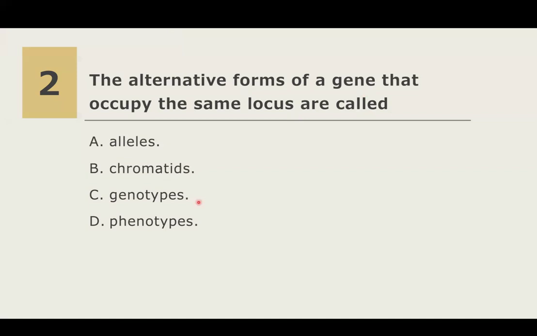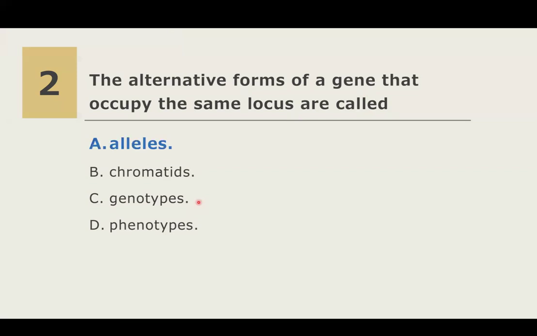The correct answer is letter A. Alleles. Alleles are the different forms or the different versions of the same gene. For example, we have gene A, and then the forms could be capital A, which we call the dominant A, and the lowercase a, which we call the recessive a. So the forms could be dominant or recessive if the type of gene action, of course, is complete dominance. So the answer for this is alleles. Next.